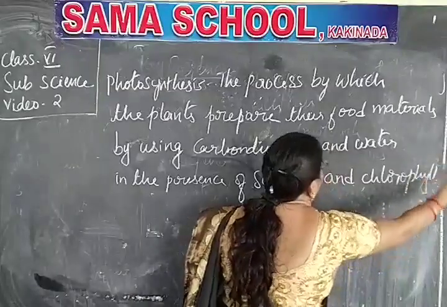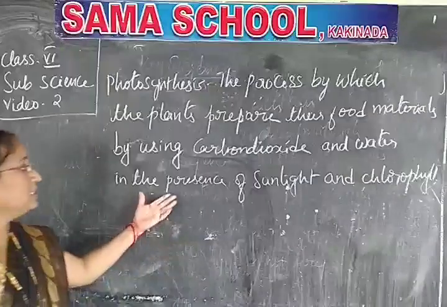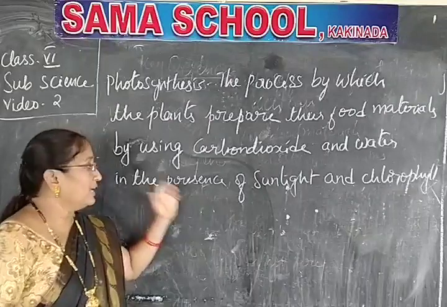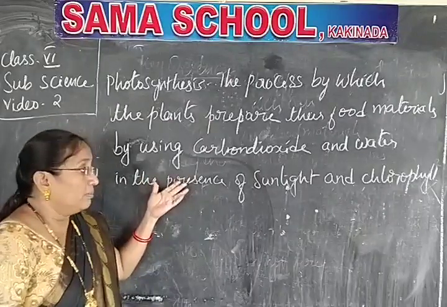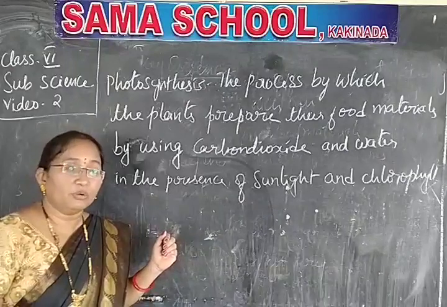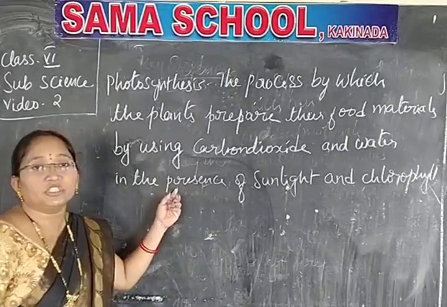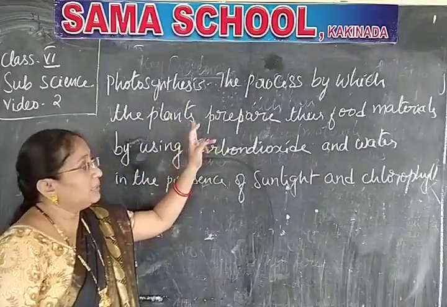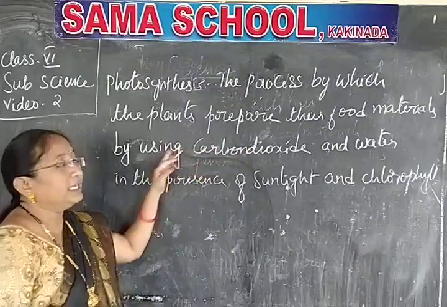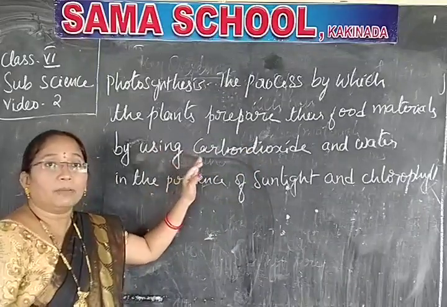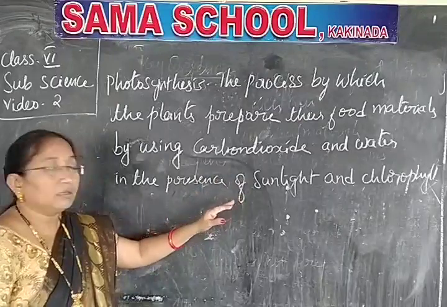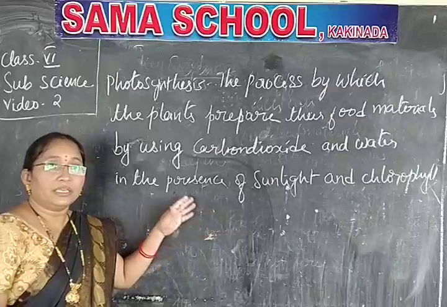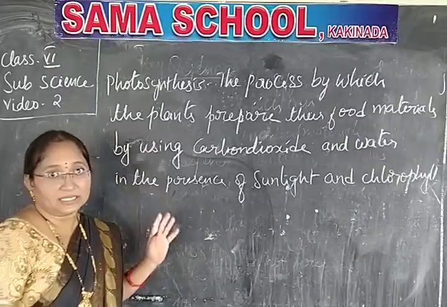Understand? Now, regarding the definition only, I'll explain in detail. The remaining lessons will be there in the coming classes for you. Until then, just understand the definition of photosynthesis here. The process by which the plants prepare their own food materials by using carbon dioxide and water in the presence of sunlight and chlorophyll is called photosynthesis.